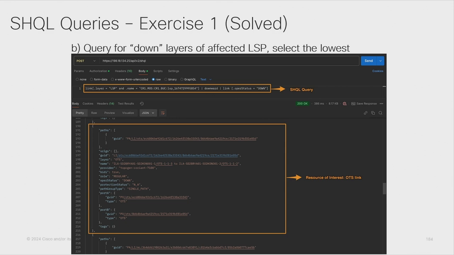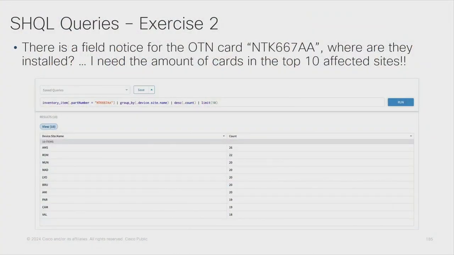From there we can see that we're getting the same type of information that we got from the UI, in a programmatic way. This way we can, for example, create a new ticket on an application like ServiceNow with the particular information of the LSP that is down and the root cause that we find via the network model. A different example: you'll notice that this is affecting a particular OTN card, but we would like to know where they are installed and what are the top 10 affected sites.